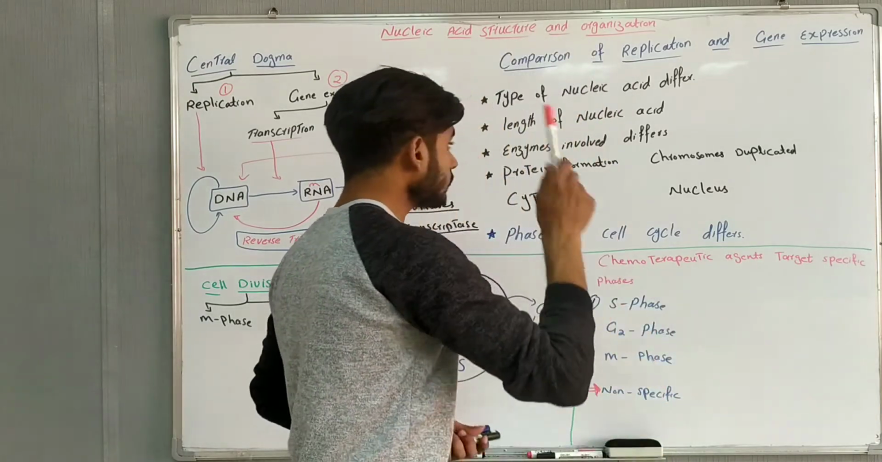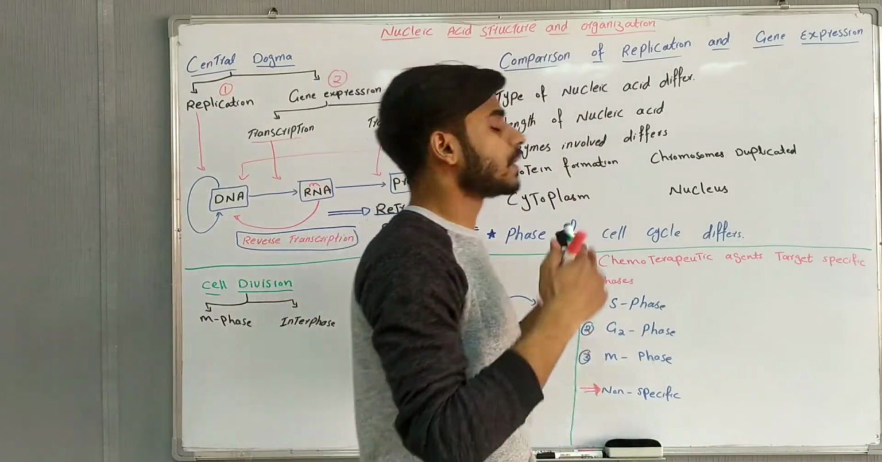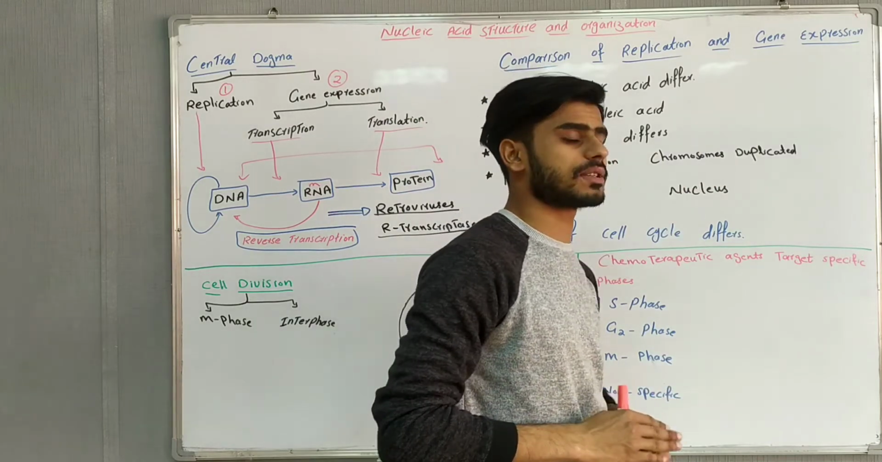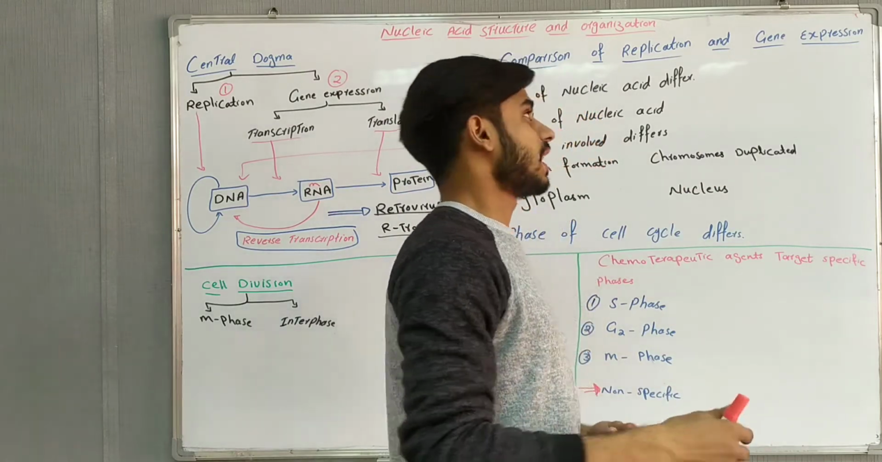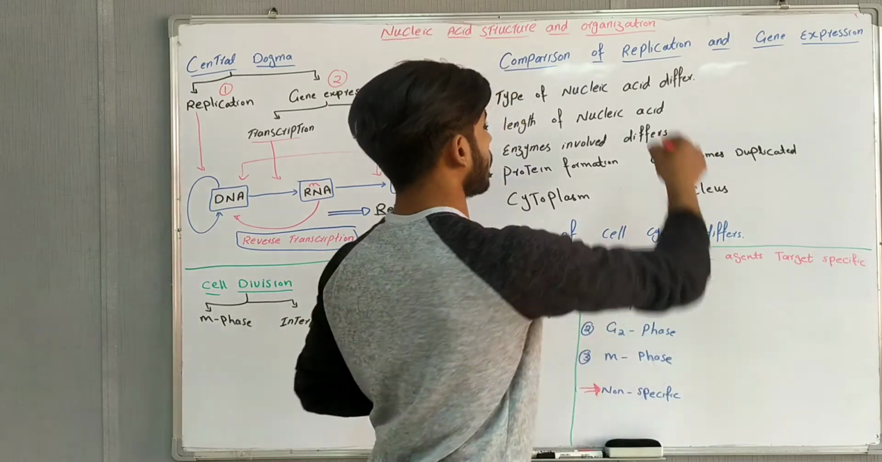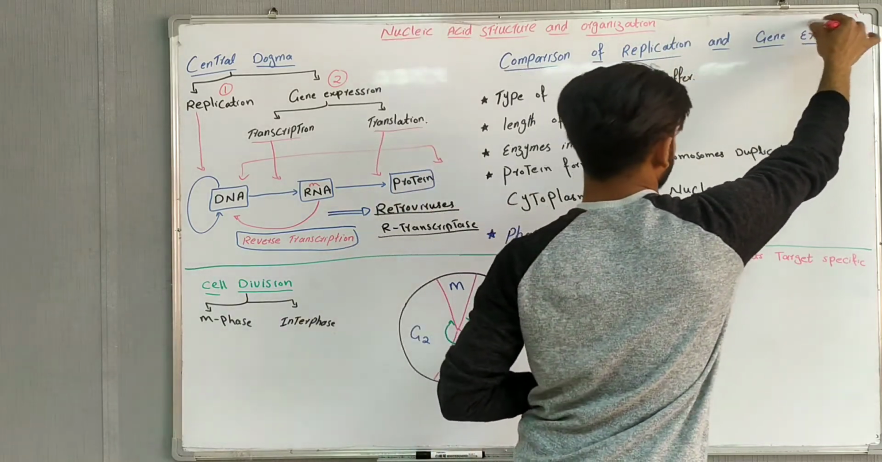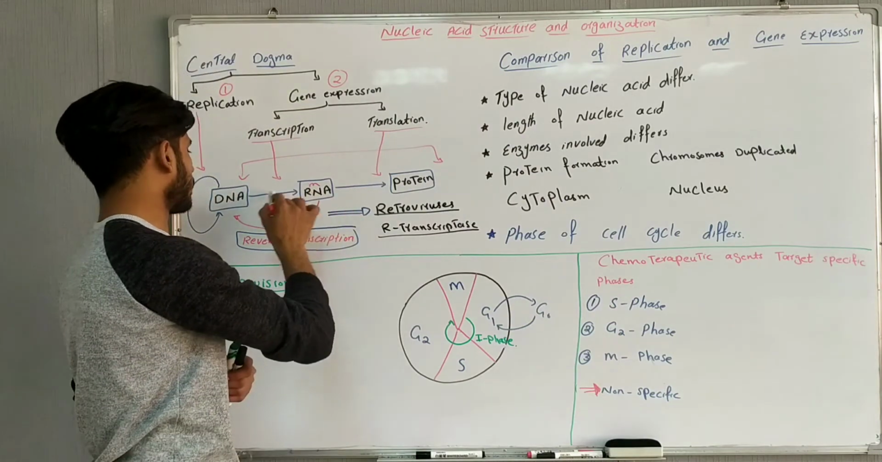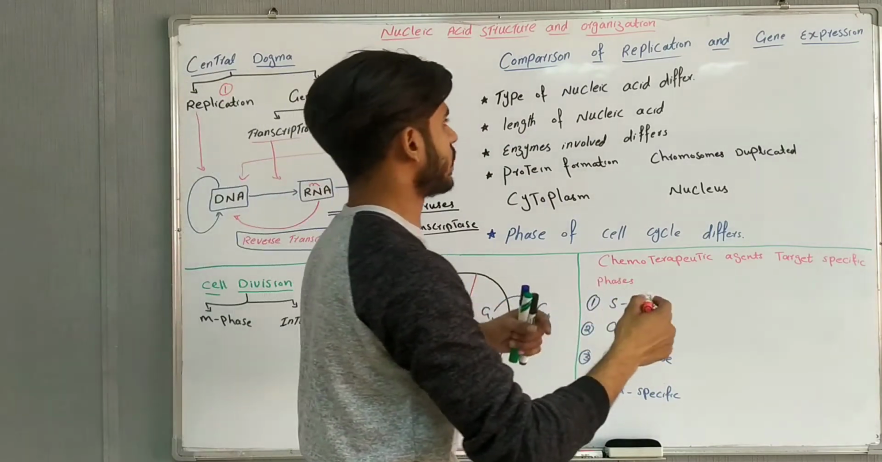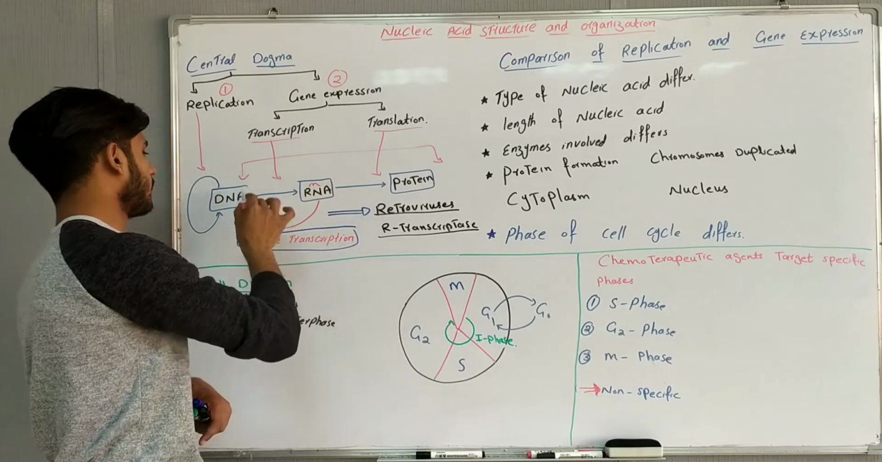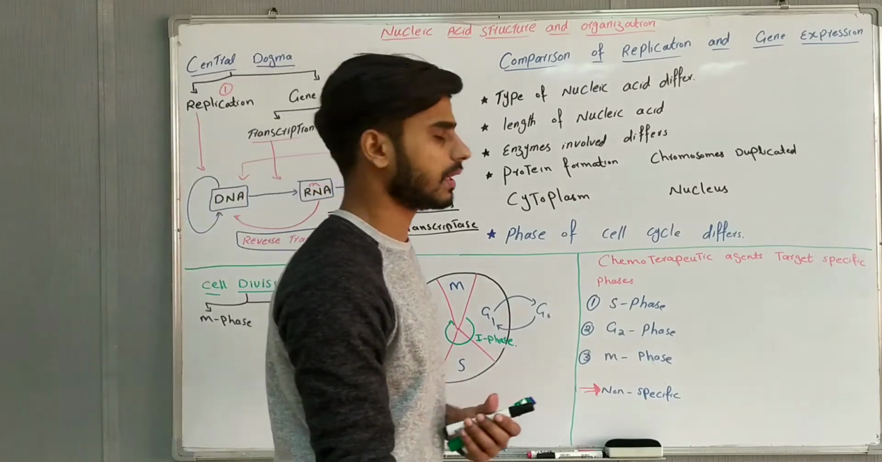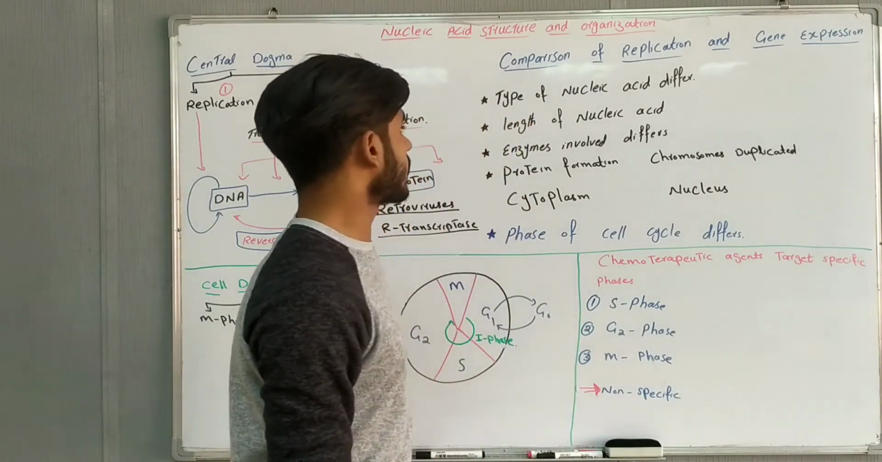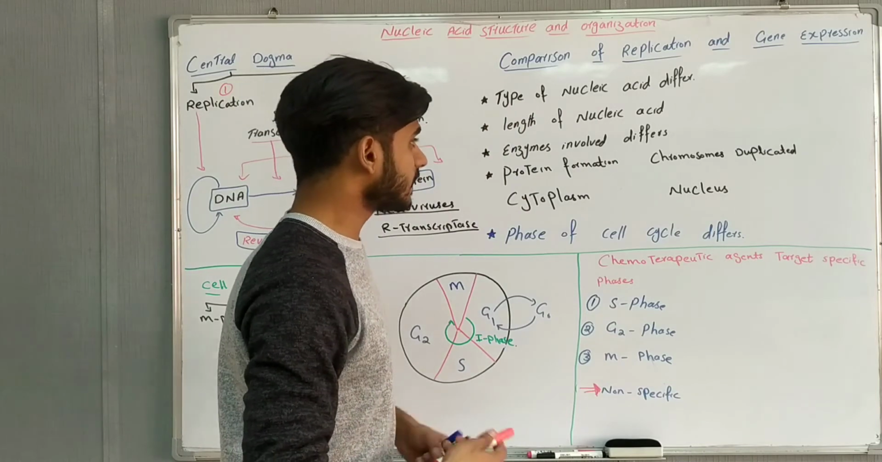This means that in replication there may be different nucleic acids, and in gene expression there will be different nucleic acids. The ribonucleic acid and deoxyribonucleic acid will differ: RNA is ribonucleic acid, DNA is deoxyribonucleic acid. The second part is the length of nucleic acid. The length of nucleic acid will be different.